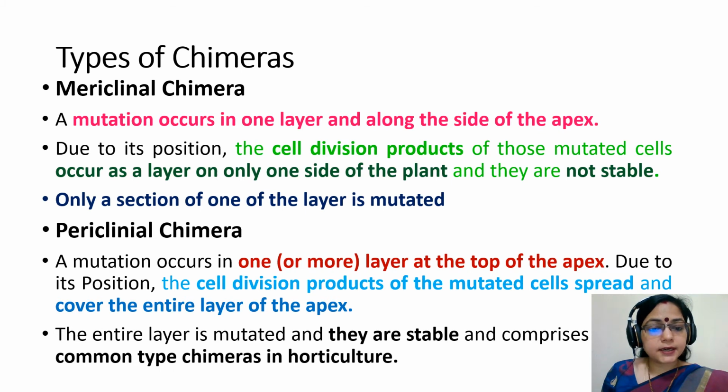Periclinal chimera, it is stable. The mutation occurs in one or more layers at the top of the apex. Due to its position, the cell division products of the mutated cell spread and cover the entire layer of the apex. The entire layer is mutated and they are stable and comprise the most common type of chimeras in horticulture.